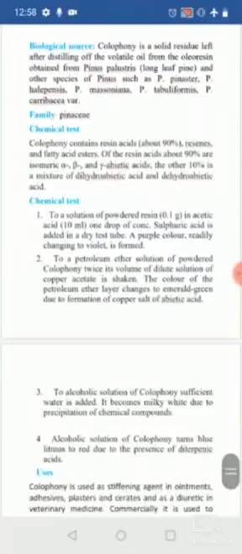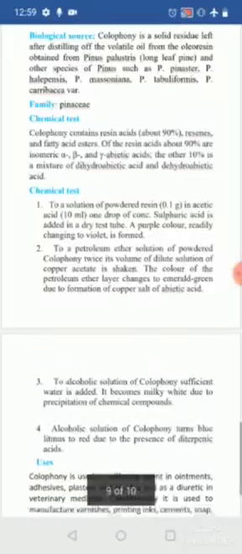Okay, so when coming to the chemical test, with the acetic acid, we are going to add a drop of concentrated HCl in a test tube. It is going to produce a purple color, which is going to turn into violet. Just for the solution of resin, you are going to add acetic acid and a drop of sulfuric acid, and it is going to produce the purple color. To the petroleum ether solution, you are going to add the colophony, and then add twice the volume of copper acetate and shake. The layer of the petroleum ether is going to turn emerald green due to the formation of salts of abietic acid.